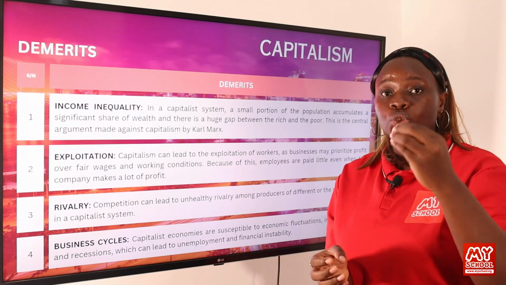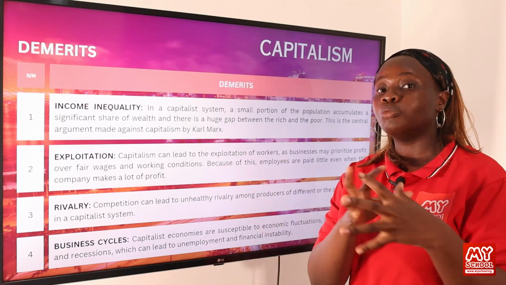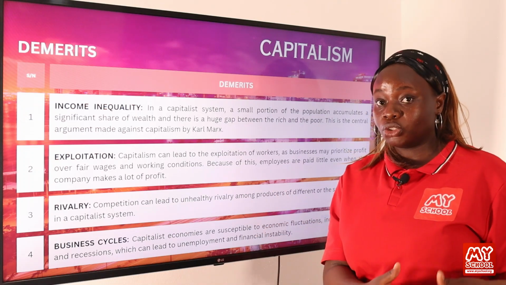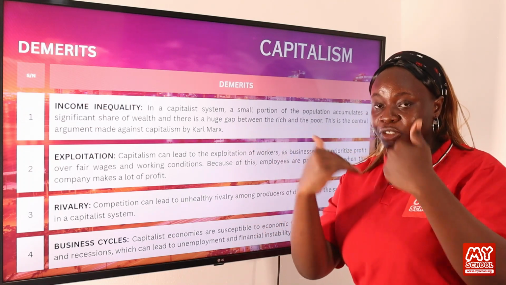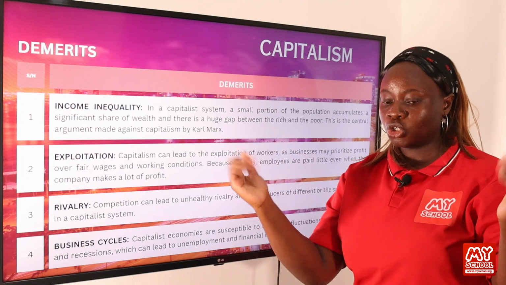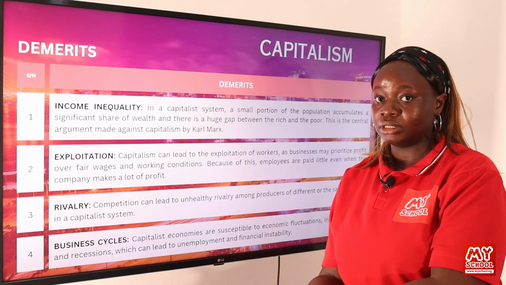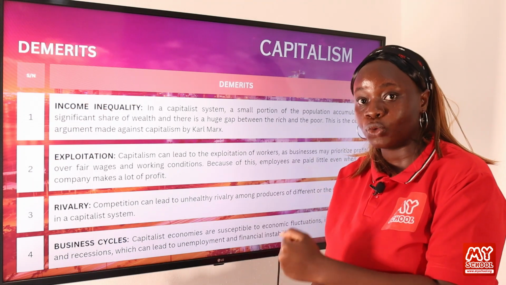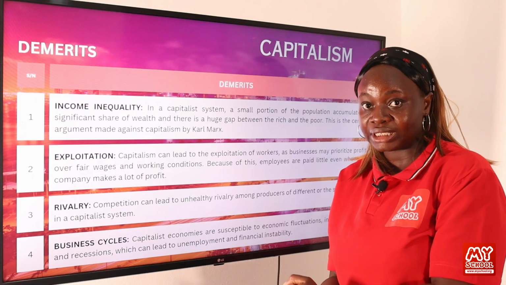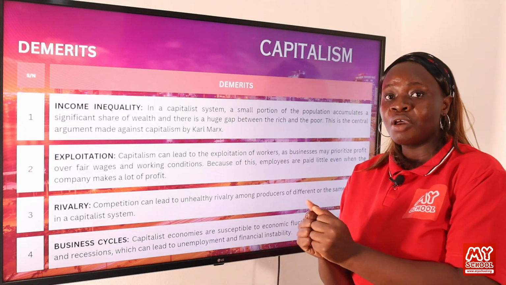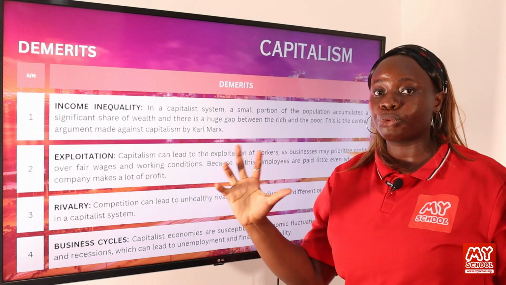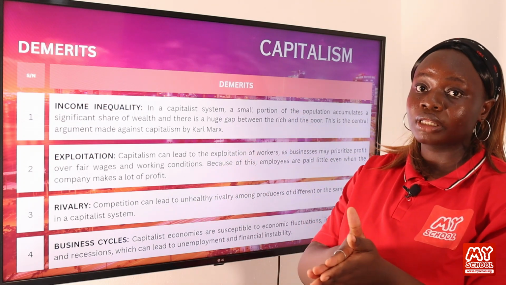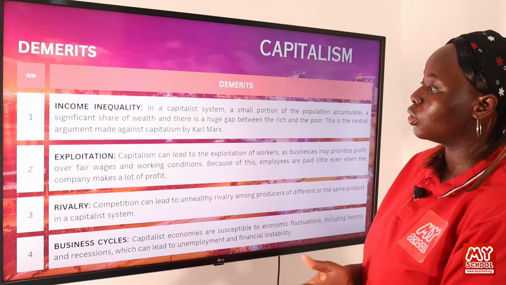They believe that it is only a small portion of society that accumulates most of the wealth. The reason is because once you own the land and the capital within the society, the more profit you earn, the bigger your company grows. But those who started with nothing, it is very difficult for them to climb up the social ladder because they have no capital to start with at the beginning. So all of this makes the gap between the rich and the poor grow larger. And so this is why capitalism has often been criticized by other political ideologies.